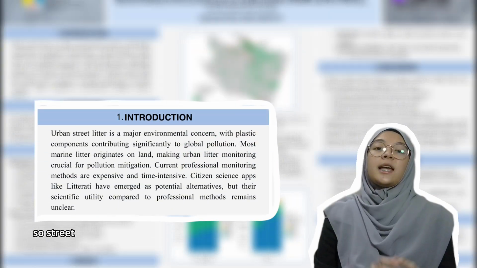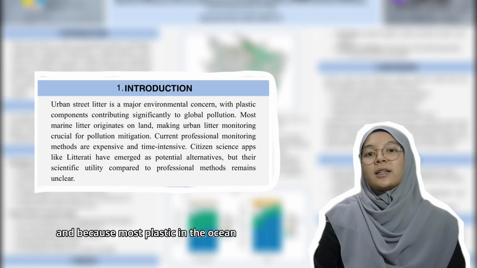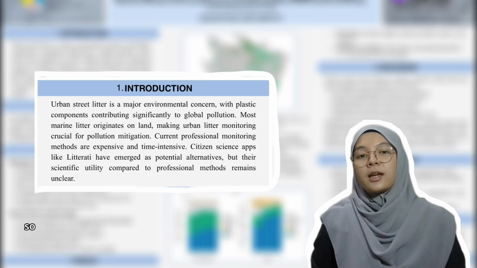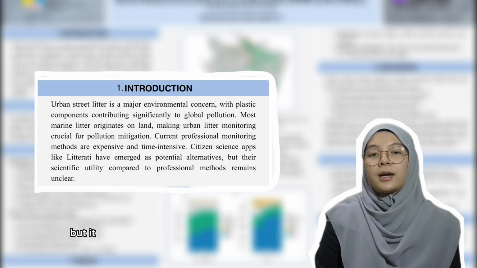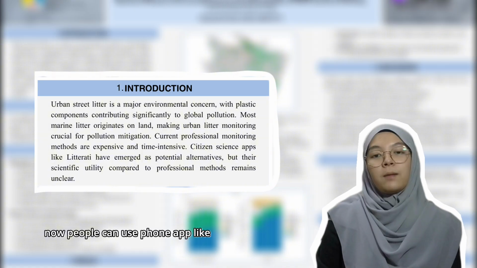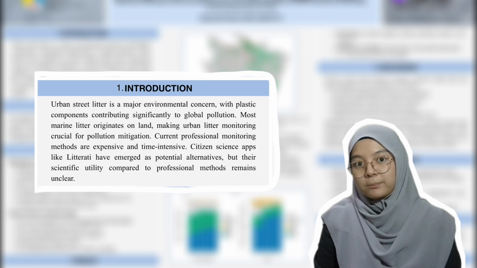Street litter is a huge environmental problem, and because most plastic in the ocean starts on land, we need a good way to find it and clean it up. Nowadays, cities conduct professional trash checks, but they don't happen very often. Now, people can use phone apps like LITTER to take photos of the trash and track it by themselves.